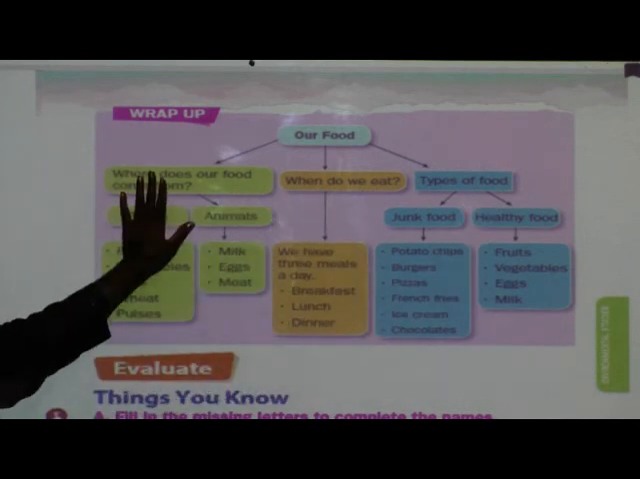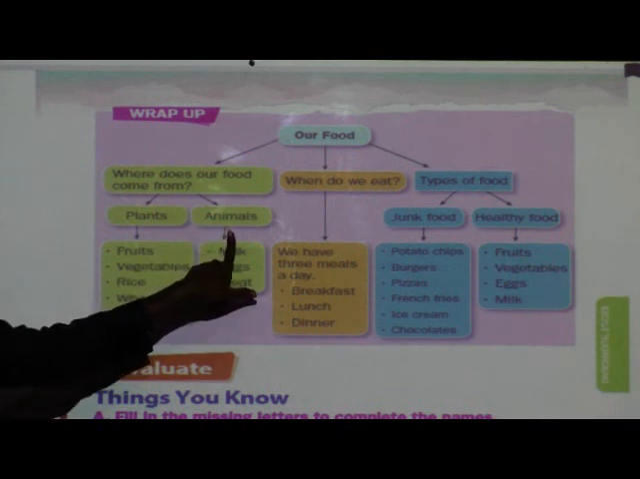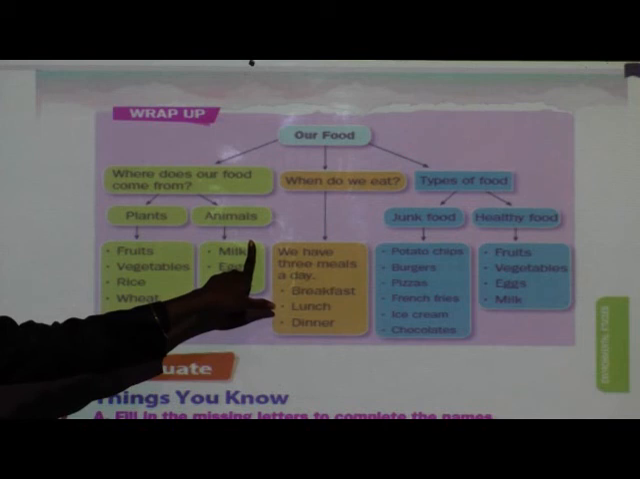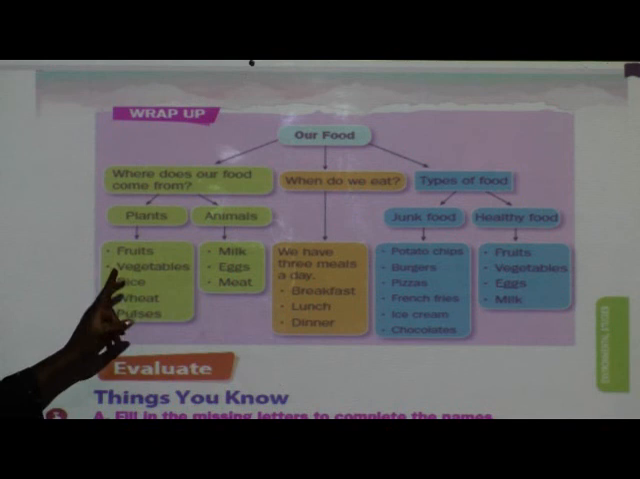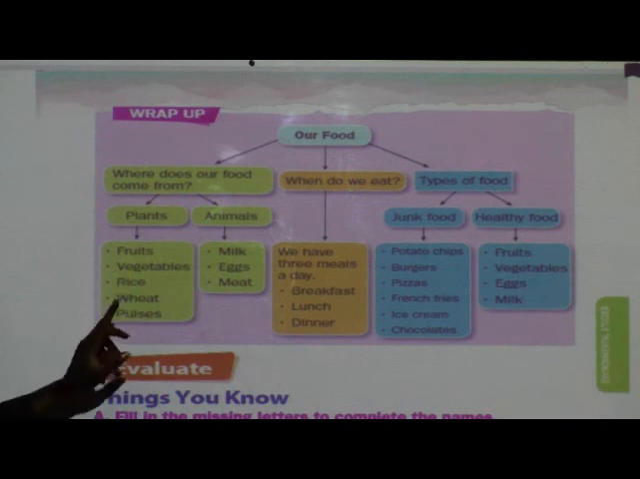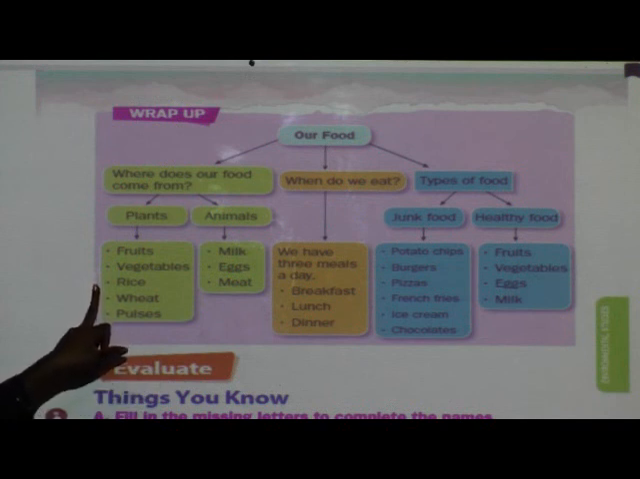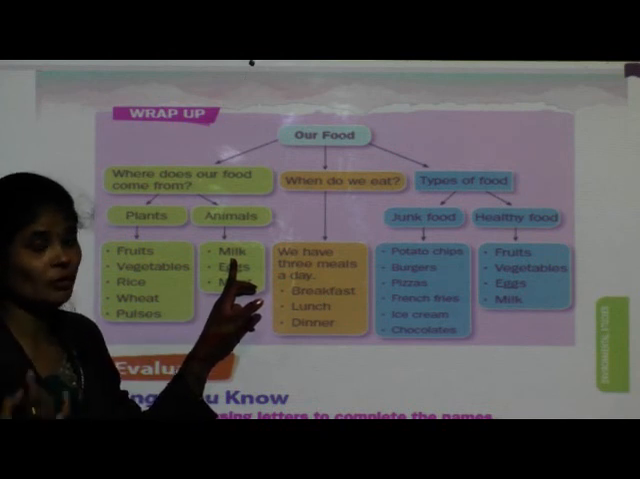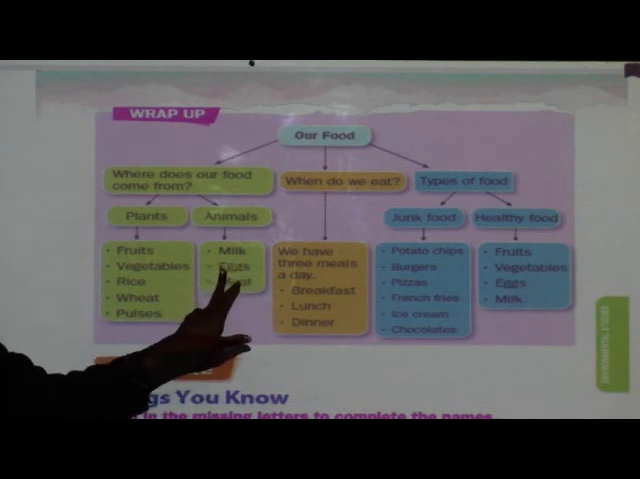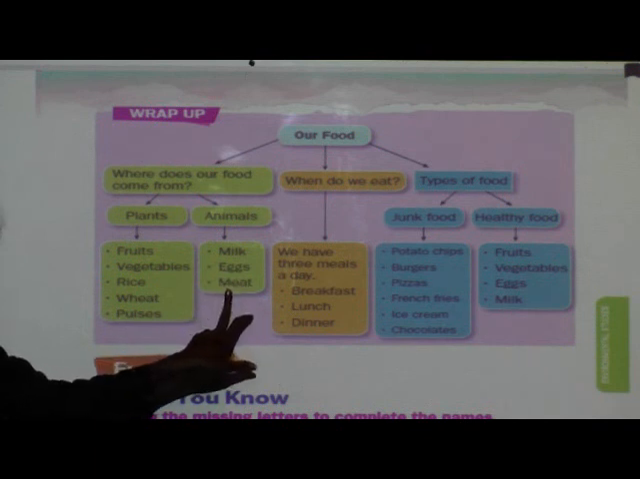See, which are the sources of food? Plants and animals are the main sources of food. Means from plants and animals we get food. So from plants, what do we get? We get fruits, vegetables, rice, wheat and pulses. And from animals we get milk, means from cow, goat and buffalo we get milk. From hen we get eggs, and from some animals we get meat. That also we use as food.